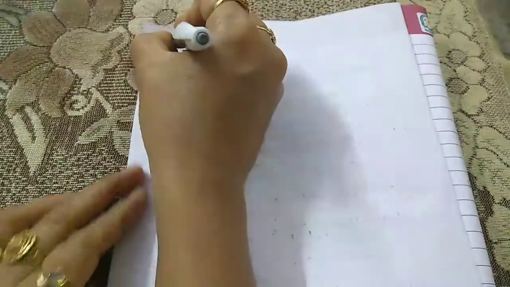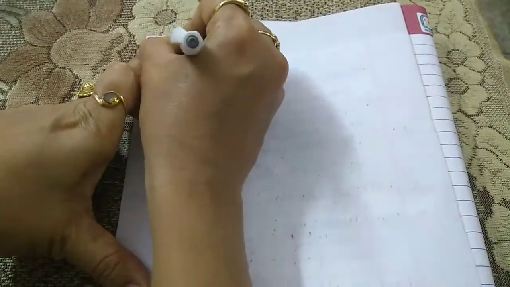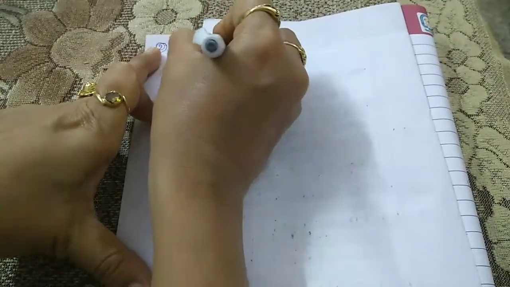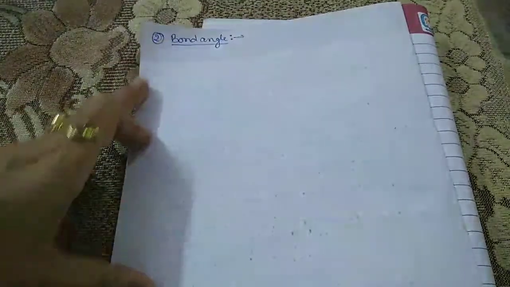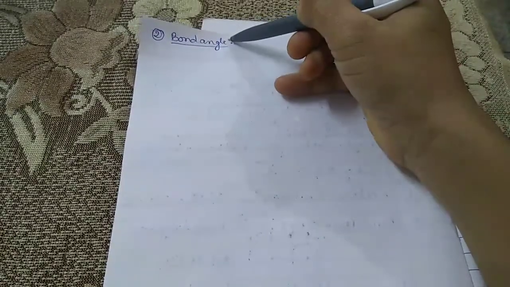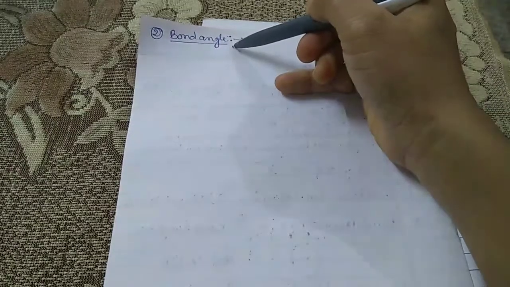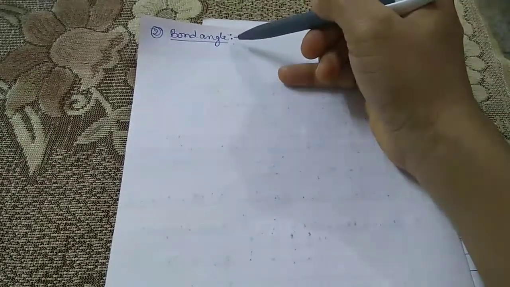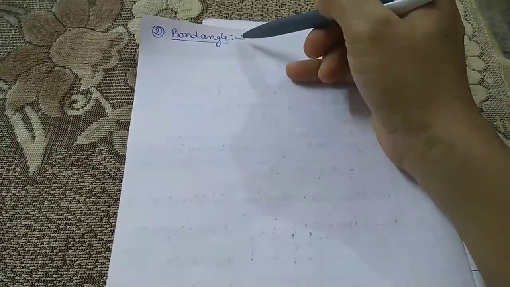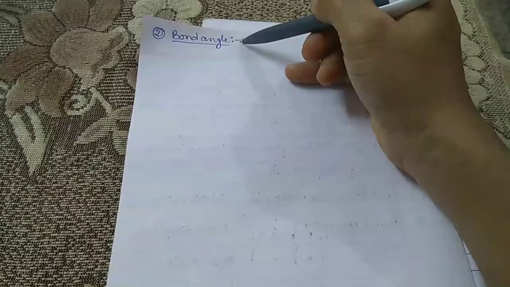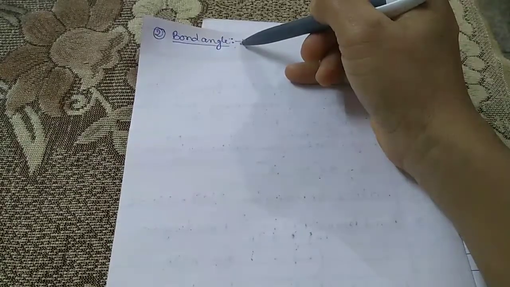Now the second bond parameter is the bond angle. The bond angle may be defined as the average angle between the orbitals containing bonding electron pairs around the central metal atom.